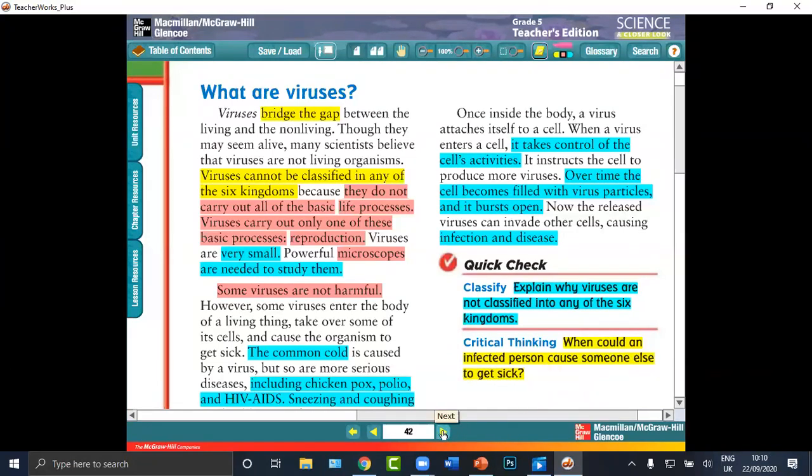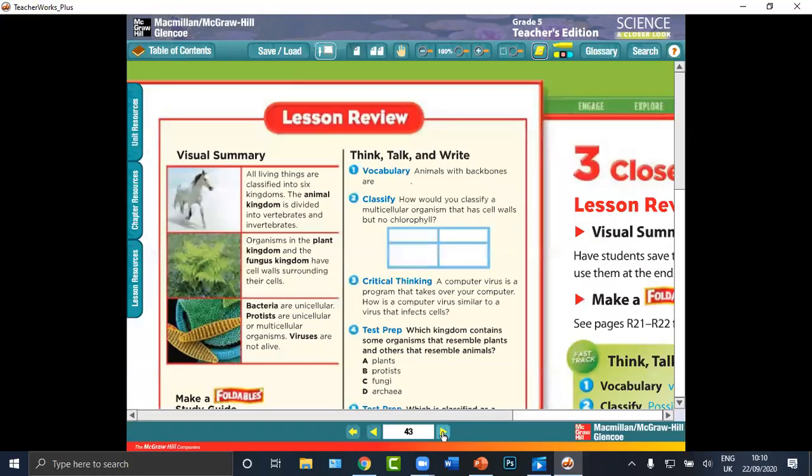Now we have finished. We have lesson review, page 43. Question number 1, I will choose a student to answer it. Wasim, yes. Question number 1, please answer.